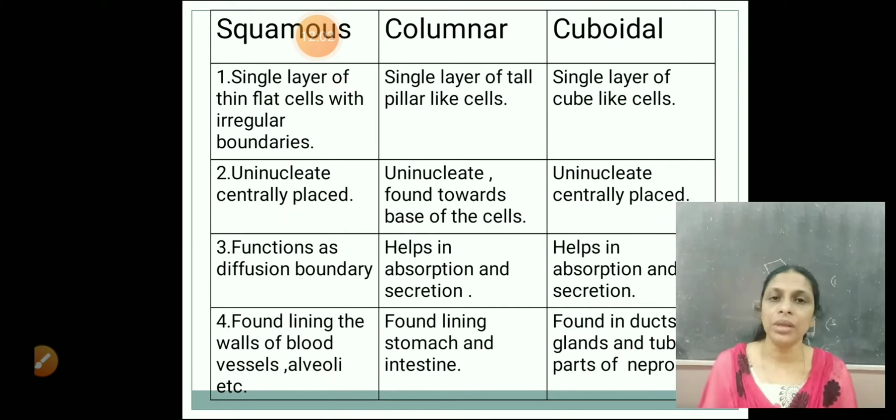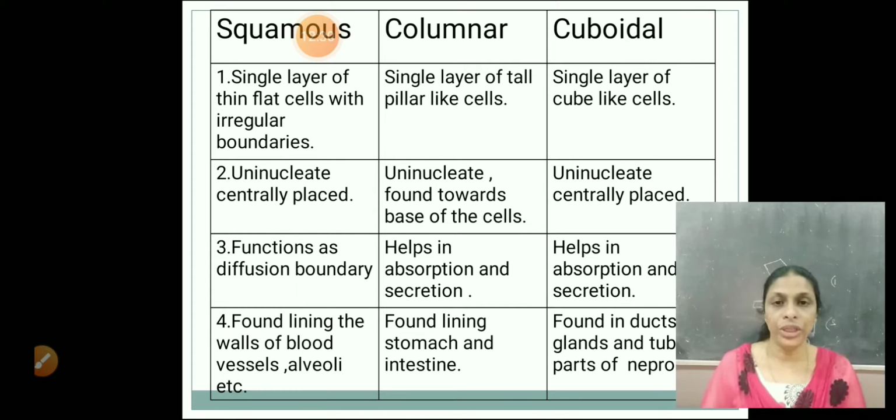Now let's see the differences between squamous, columnar and cuboidal. So first difference, I hope you all know. First difference is what? Squamous epithelial cells are thin flat cells with irregular boundaries. They don't have a proper boundary. Second, whereas in the case of columnar cells, they are tall pillar-like cells. Third one, they are cube-like cells. So single layer they have mentioned. This is because these are simple squamous epithelium, simple columnar epithelium and simple cuboidal epithelium.